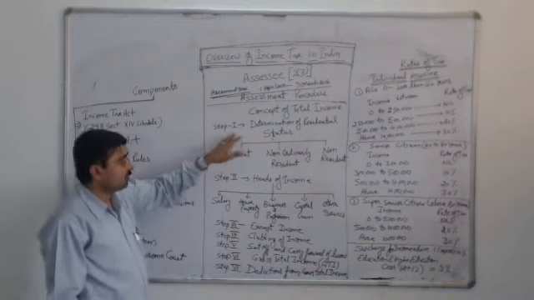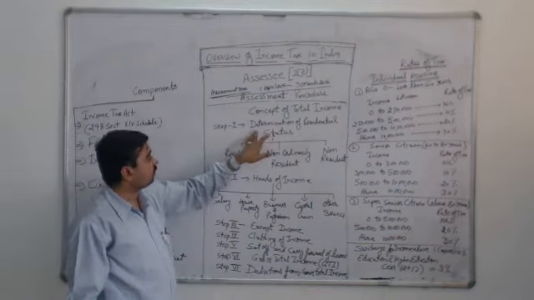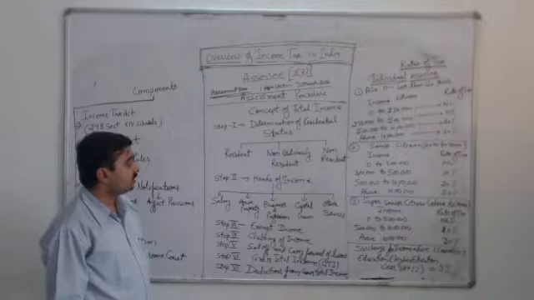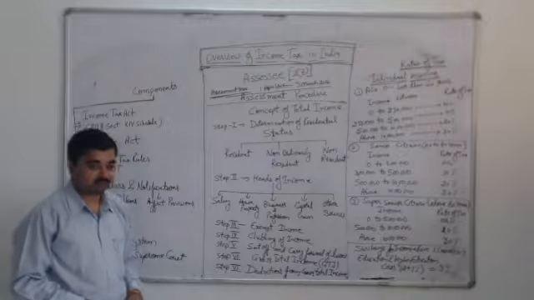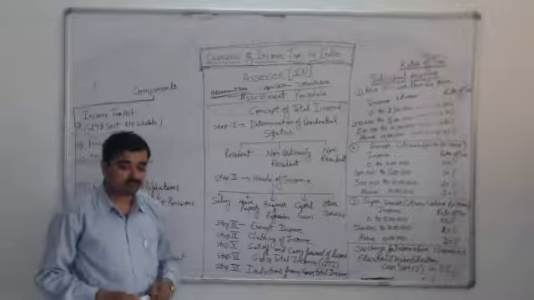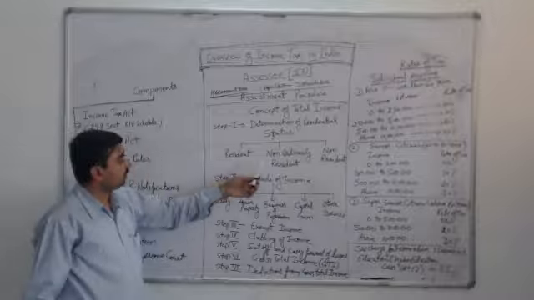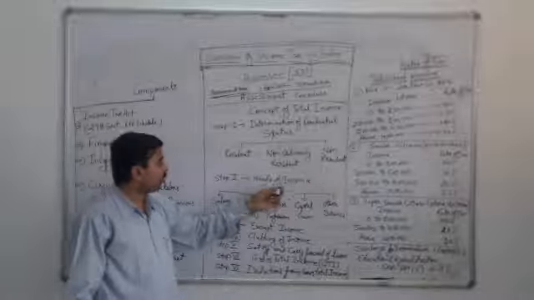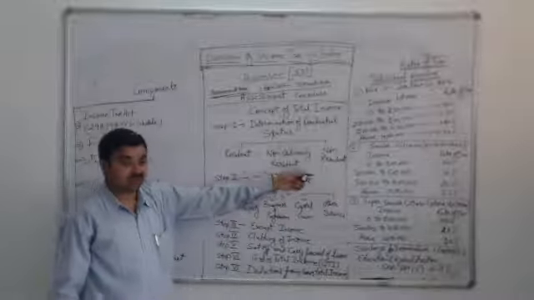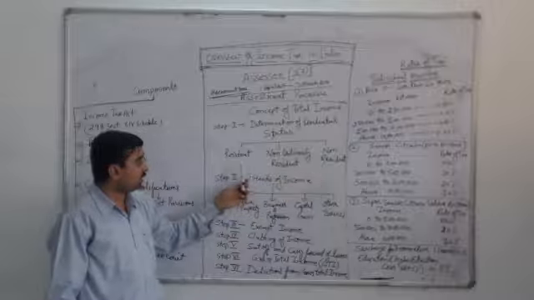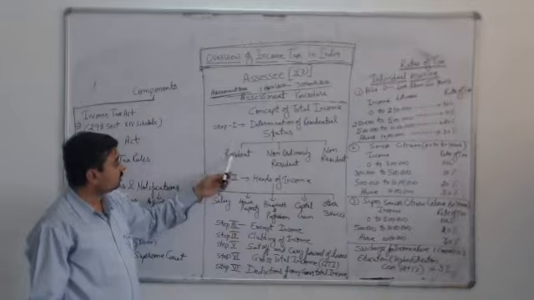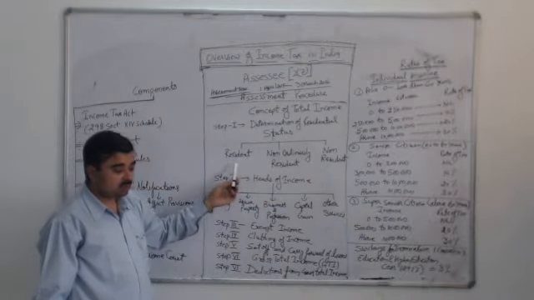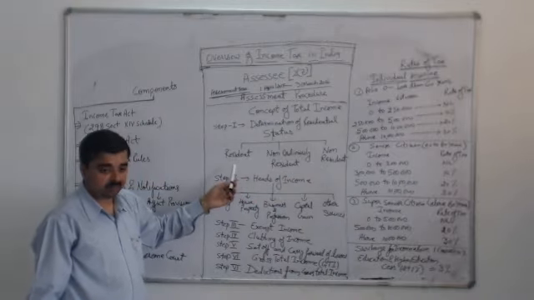If you check step number 1, it is related to the determination of the residential status of an assessee. The residential status of an assessee will be either resident, non-ordinary resident, or non-resident. On the basis of these 3 statuses of an individual, the tax is levied. This 3-way classification is for an individual and a Hindu undivided family.